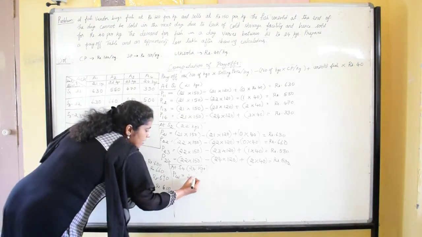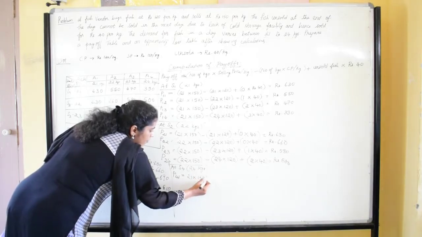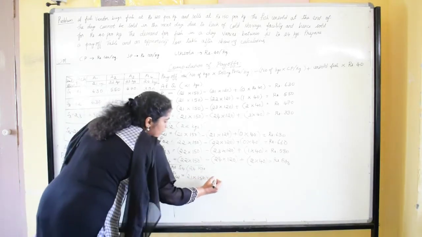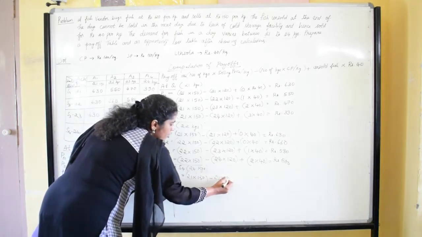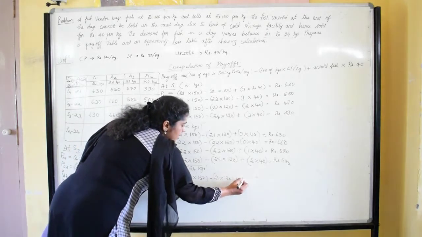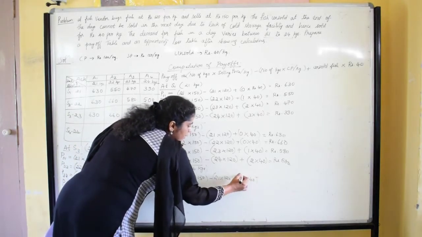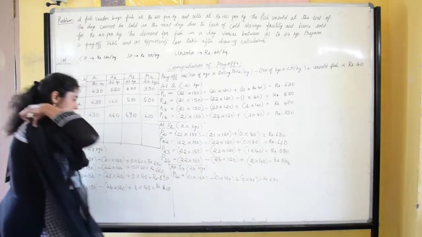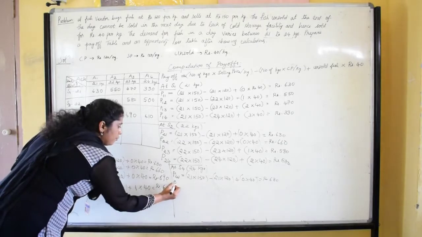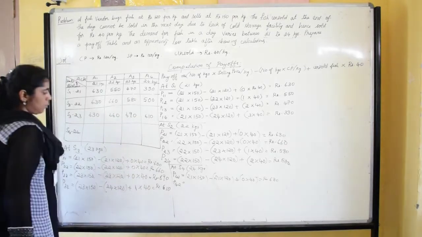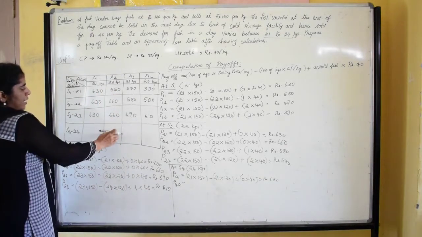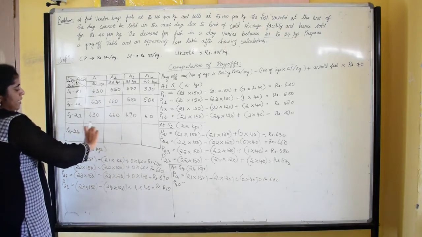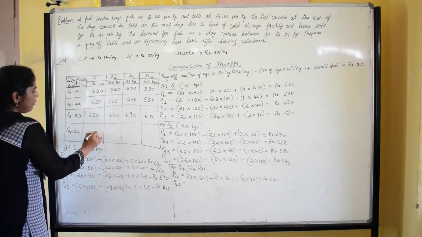So it is 21 into 150 minus 21 into 120 plus 0 into 40, that is equal to rupees 650. Then the payoff at fourth row, second column is equal to. The fish vendor has 22 kgs. The demand is for 24 kgs.